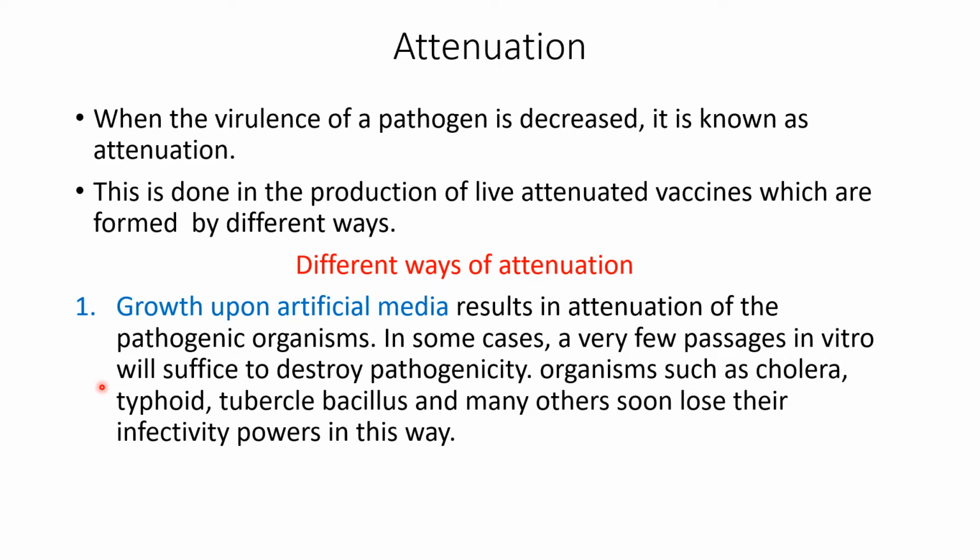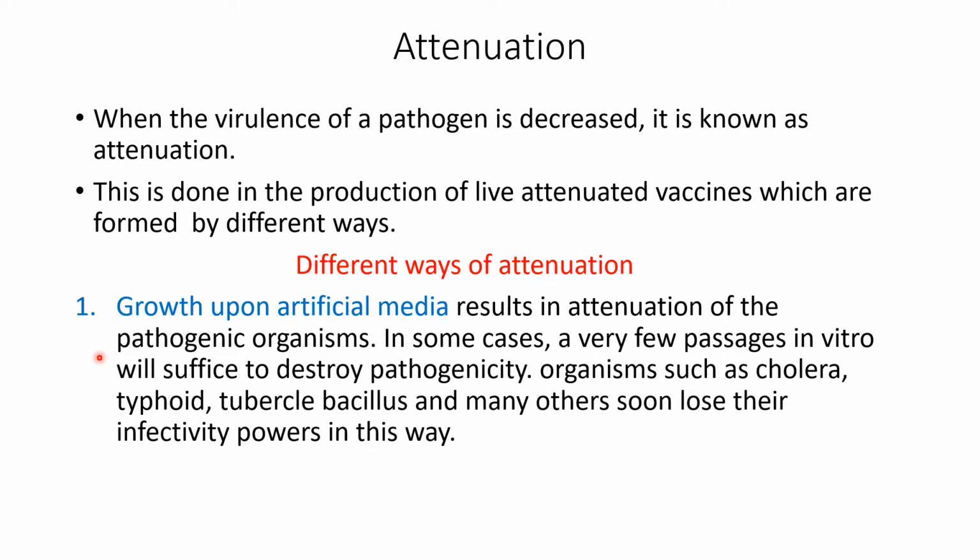But when these pathogens are made to grow in artificial media, not just once or twice, repeatedly, slowly they start becoming adapted to these artificial culture media.